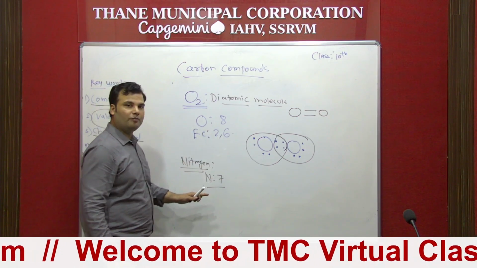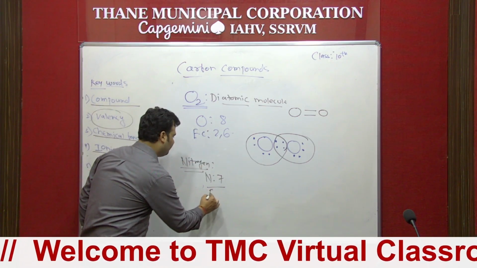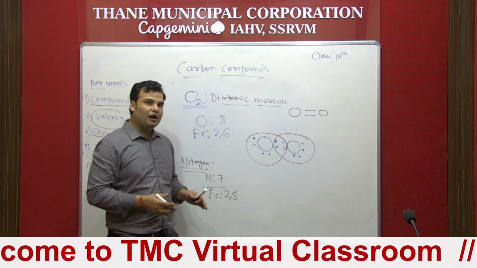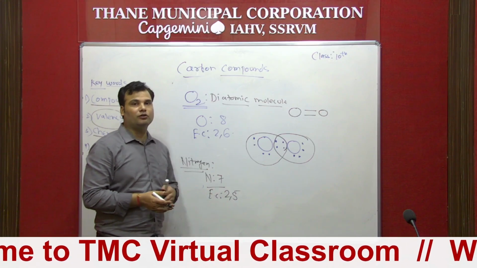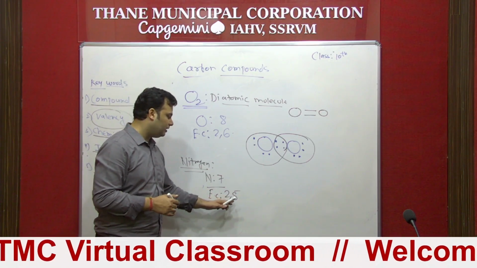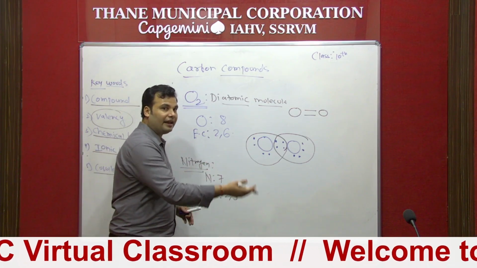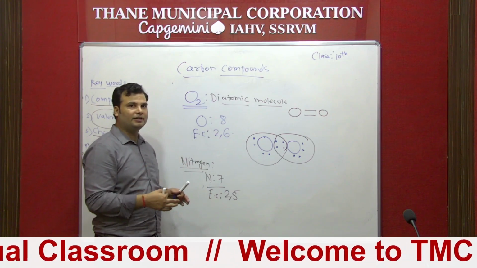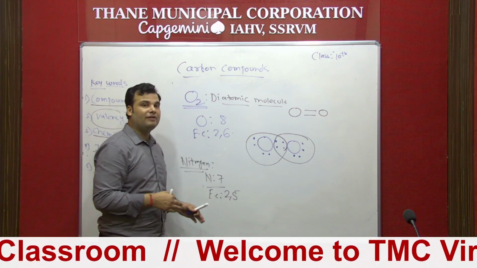So nitrogen having atomic number 7, electronic configuration is 2 and 5. So student, you can see nitrogen contains 5 electrons in outermost shell. So how many electrons are required to complete their octet? 3. Because either they can donate 5 electrons or gain 3 electrons. So they require 3 electrons to complete their octet. That's why their valency is 3.